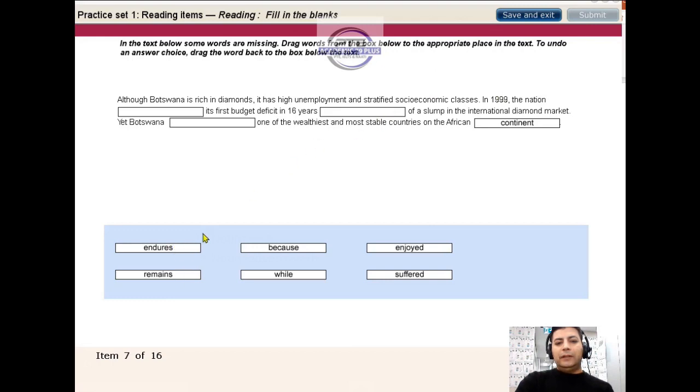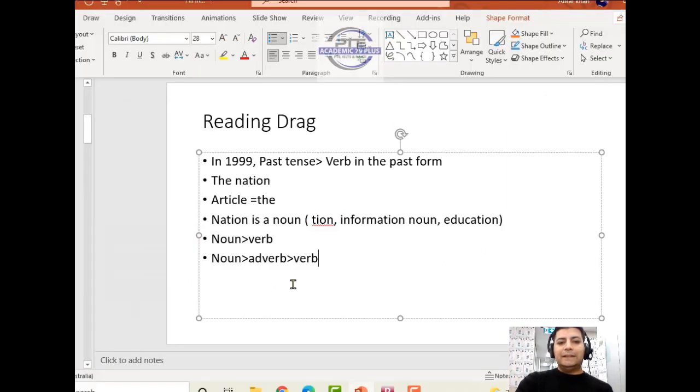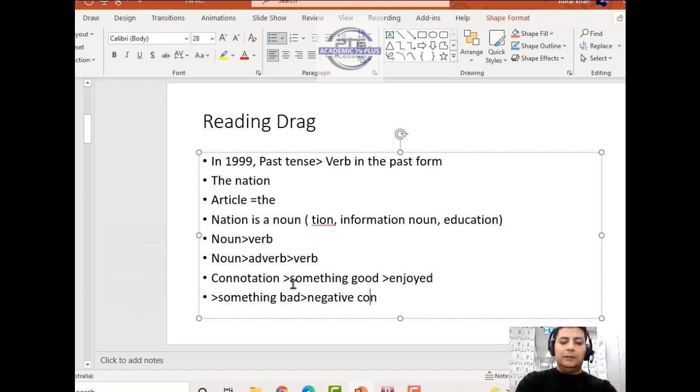Now we are not looking at these, we are only looking at enjoyed and suffered. Now we have decided, now we have to go through context. Is it something good? So it's basically we are doing it based on connotation, right? Like, if it is something good, we will choose enjoyed. If it's something bad, it means negative connotation, we will choose suffered, right?